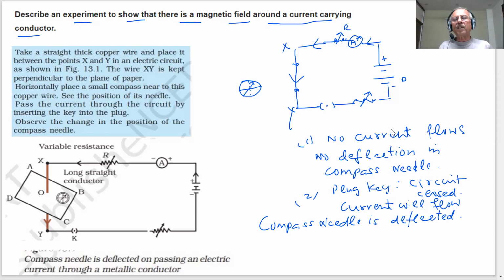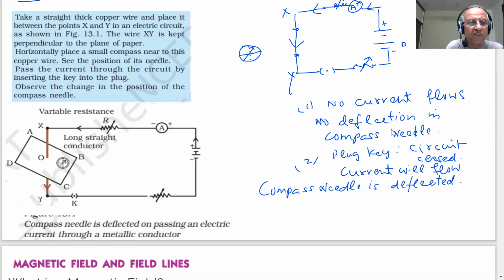So what this experiment proves is that there is a magnetic field around a current carrying conductor. This is an activity you can perform easily in your physics lab in the school, and you will get this result, that the compass needle will deflect when electric current flows through the current carrying conductor. Here is a complete picture of that, which is given in your NCERT book. You can see it. The compass needle is deflected on passing electric current through a metallic conductor.